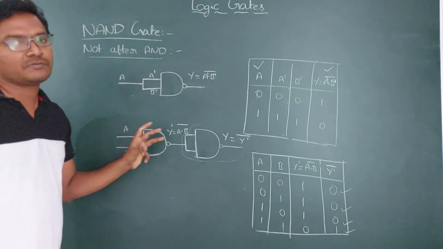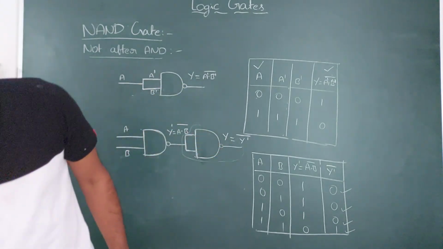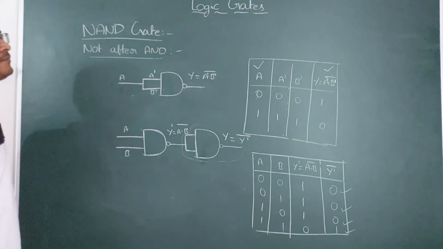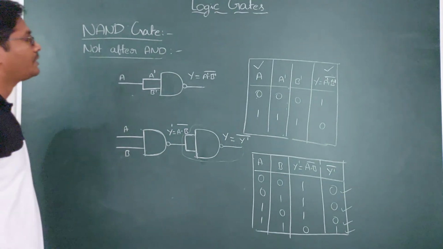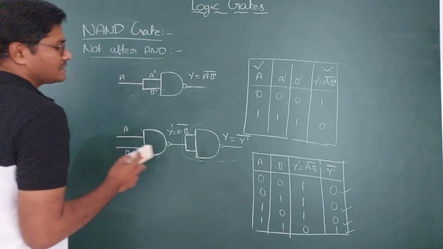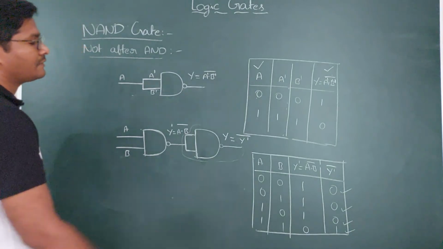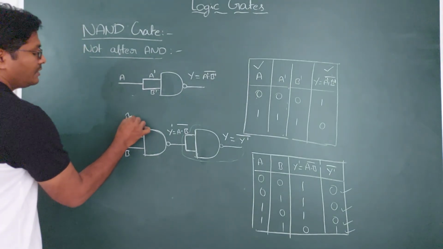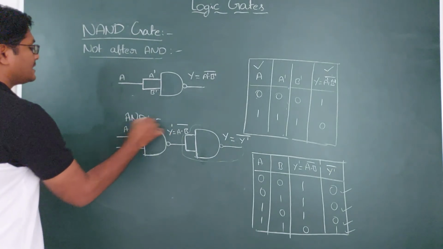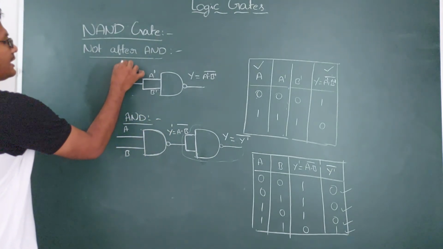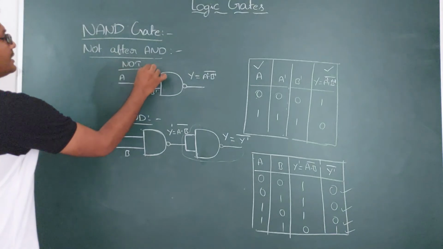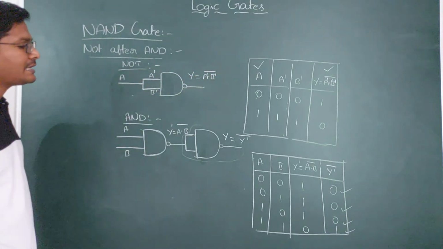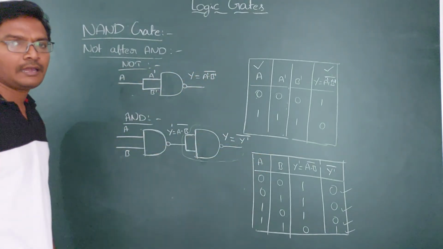By using the NAND gates, we make the AND gate. And again, by using the NAND gates, we can make the OR gate. So how do you make the OR gate? You can take a snapshot for this one. So this becomes the AND gate. How can you make a NAND gate as a NOT gate? So this total becomes a NOT gate and this total becomes an AND gate.